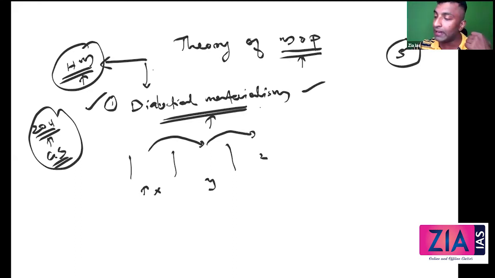Now, when I say materialism, it means how you are overcoming this contradiction, it is due to the change in material conditions. You will develop the material conditions in such a way that you can overcome these things. You will develop the tools and techniques and all those things. You will develop the machines, right? For example, even in the present society, when Corona is there, the offline classes and all, it is stopped. So we have developed the tools and techniques. So we overcame that issue, that challenge, and then we are into a new system, the Zoom classes and everything. So we are entering into a new system. This is a new normal now.